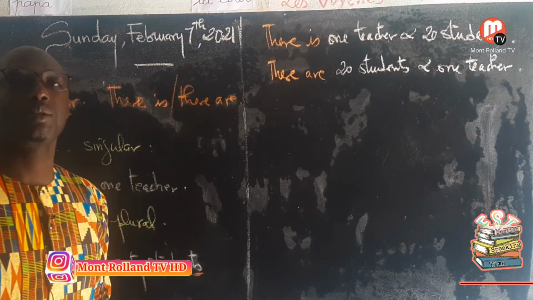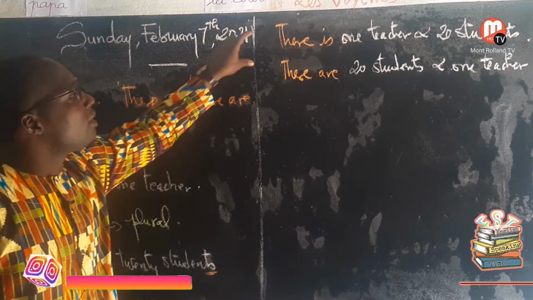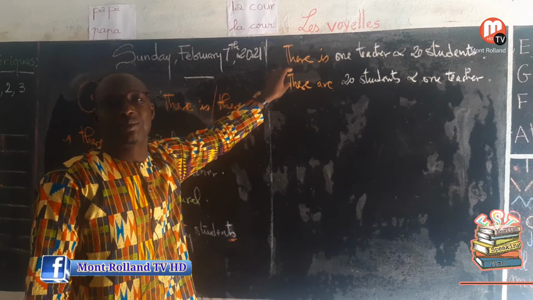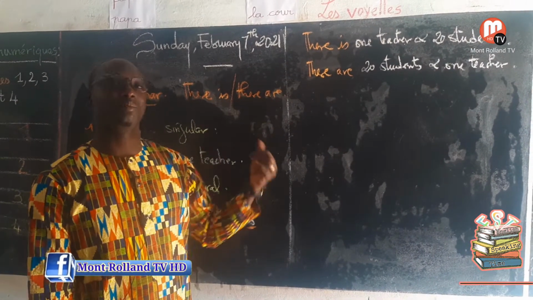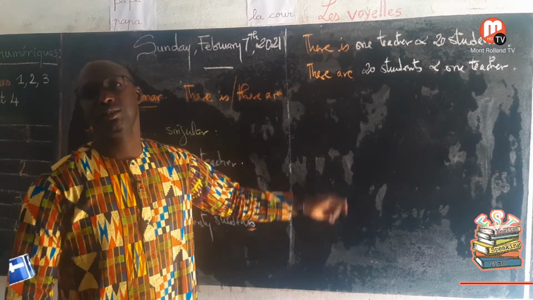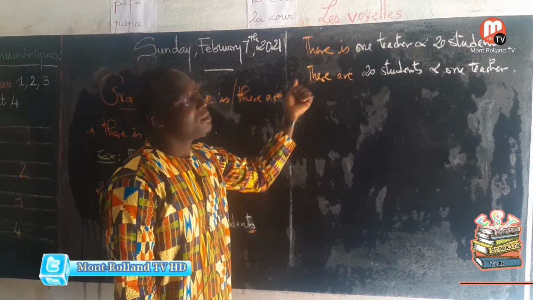And one teacher in the classroom. All right. So this is the third level that sometimes causes problems to students, to beginner learners, to understand, because they think sometimes in French and try to translate into English. And when you do that, you're going to have a problem with this.